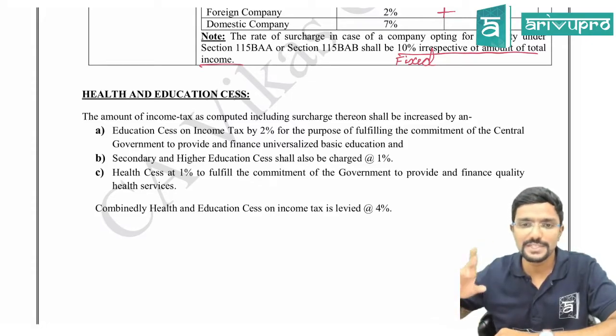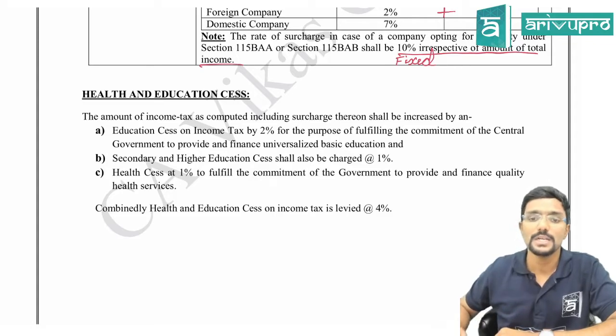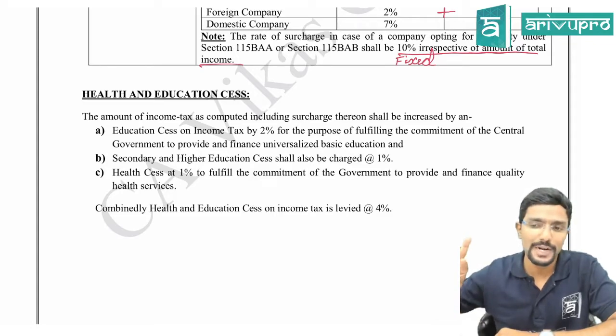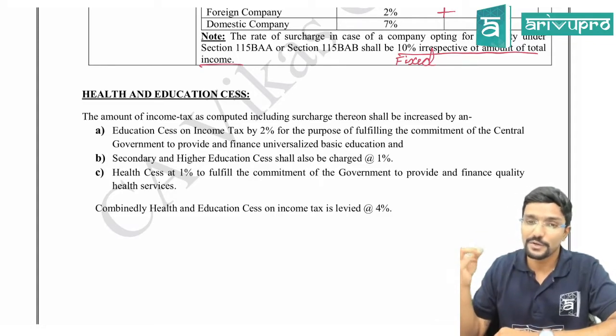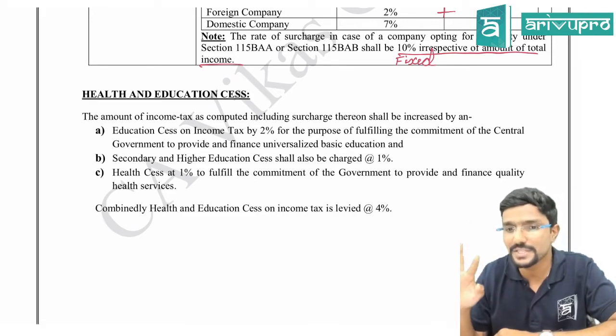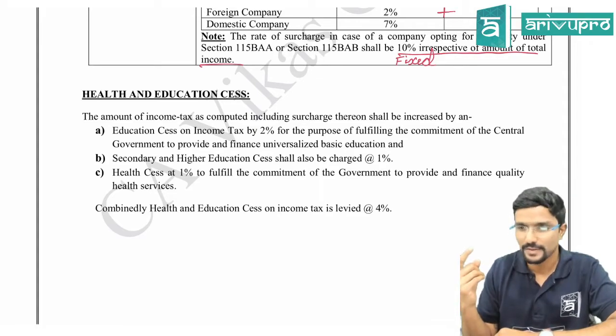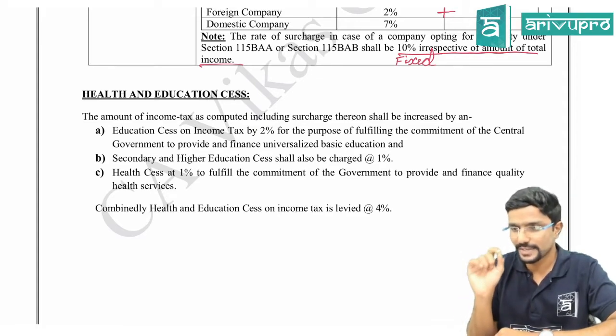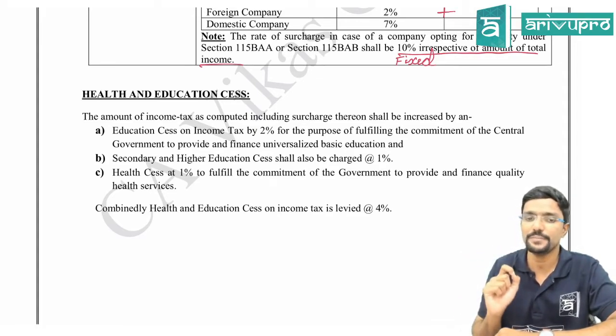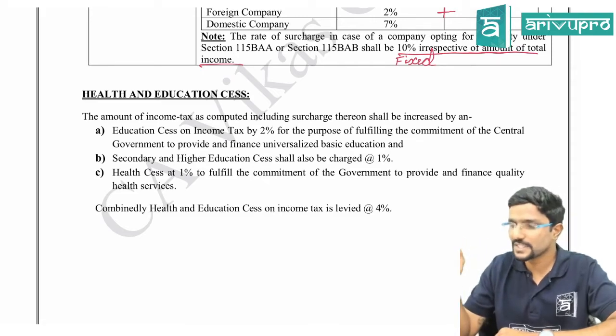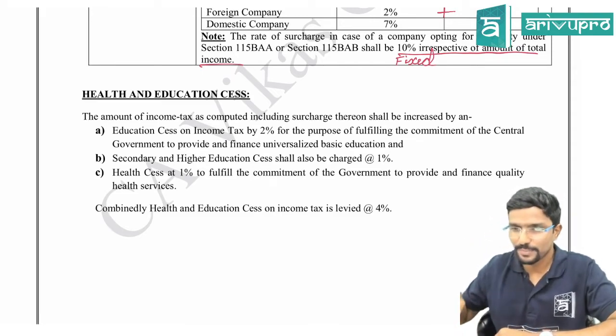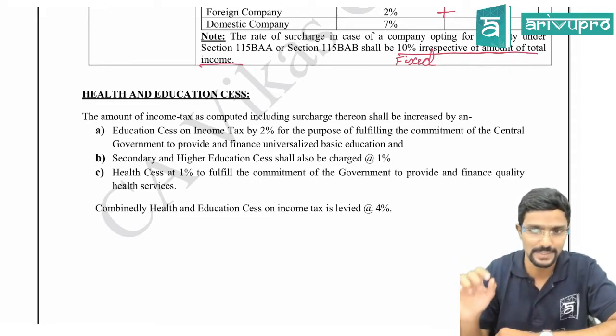Then education cess, if they ask, you write 2% itself, because education cess will be 2%, whereas secondary and higher education cess will be 1%. Clear? If they ask in an MCQ or theory question, secondary and higher education cess is dash 1%, 3%, 2%, something else, then answer will be 1%. Clear?